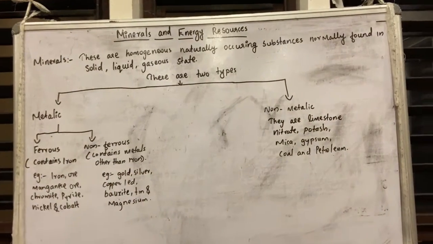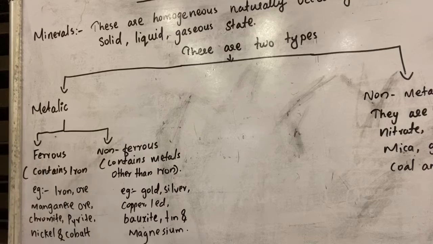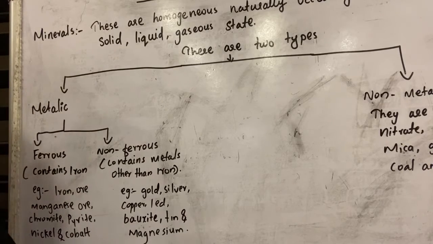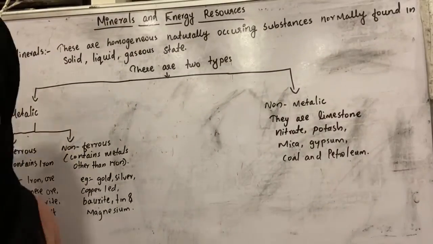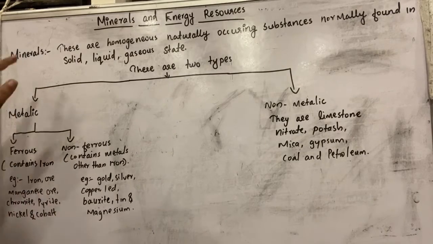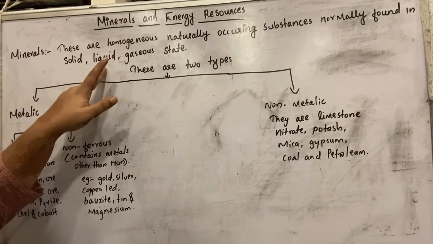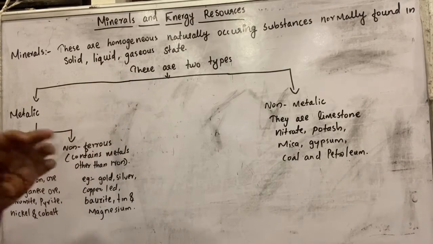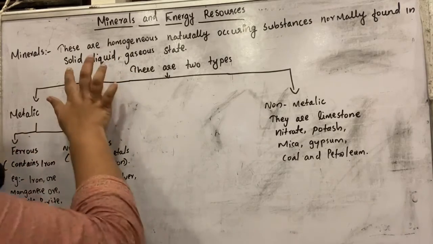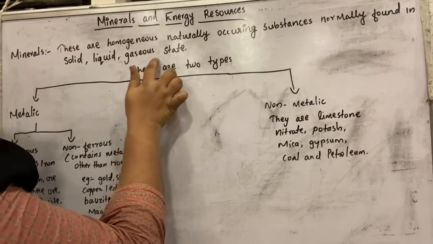Minerals are homogeneous, naturally occurring substances formed in solid, liquid and gaseous forms. Once again, minerals are homogeneous, naturally occurring substances that are normally found in solid, liquid and gaseous states.